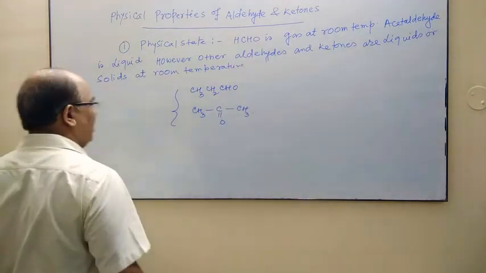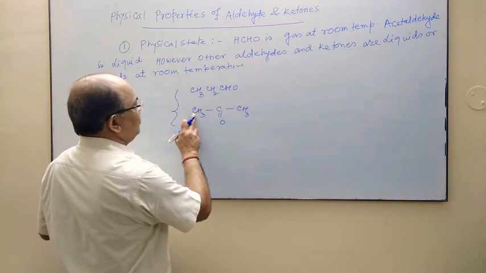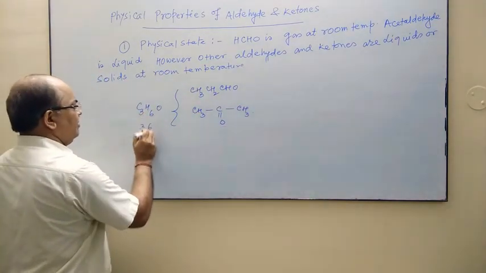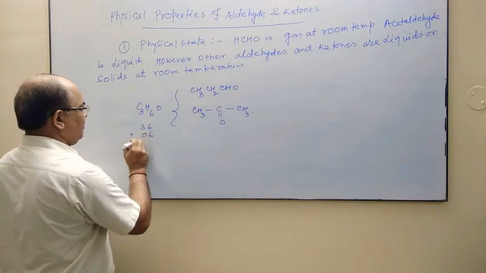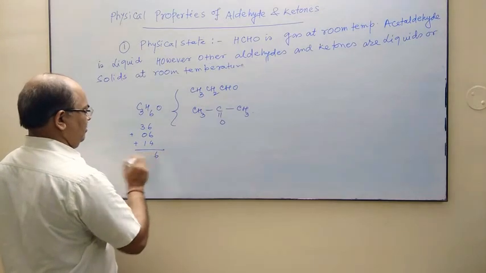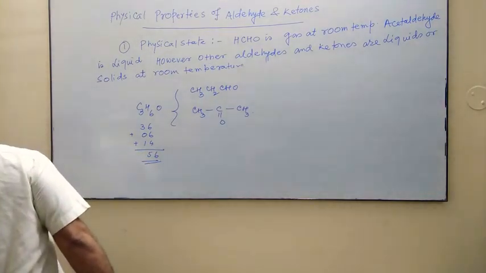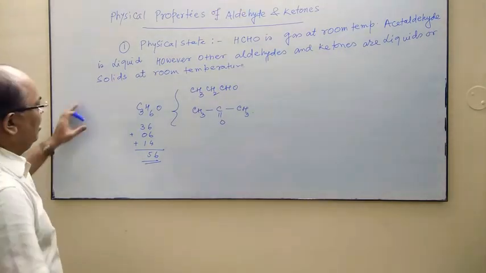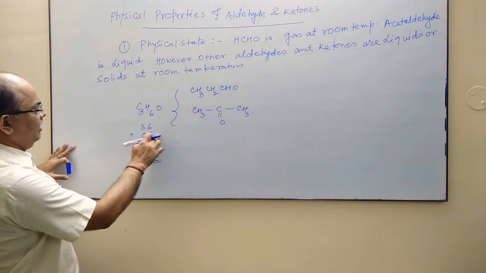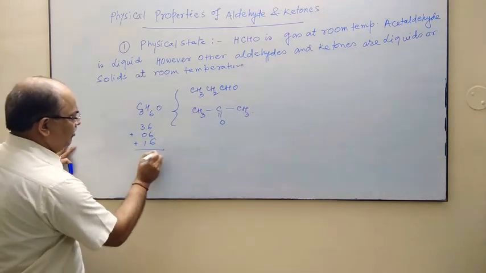The molecular mass of both the compounds, if you count C3H6O, that is 36 plus 6 plus 16, it will be 58.